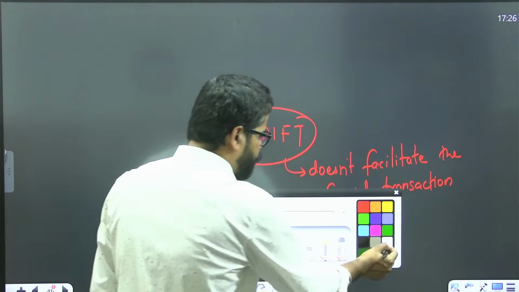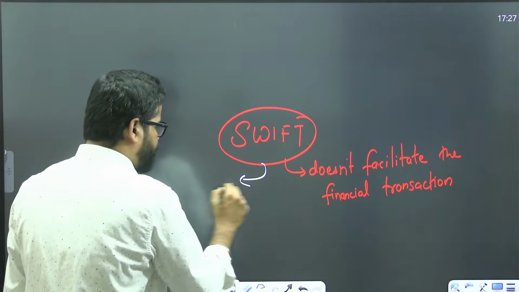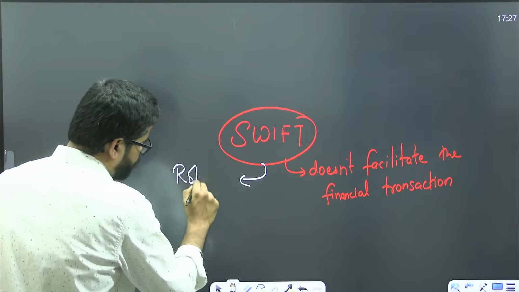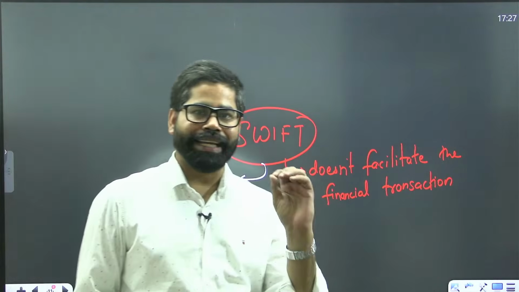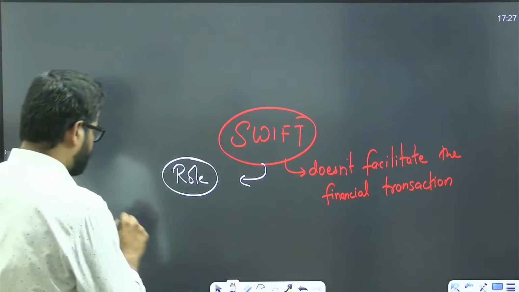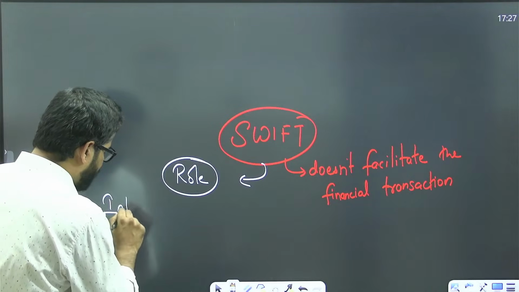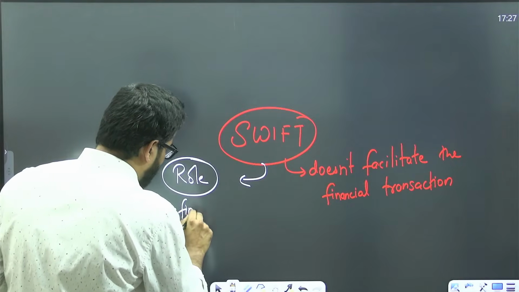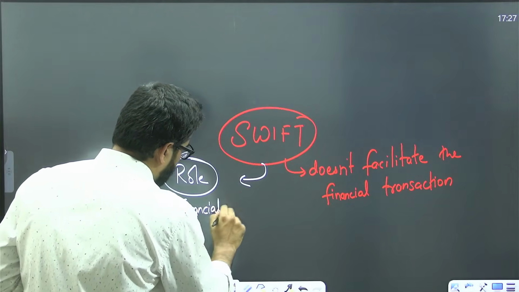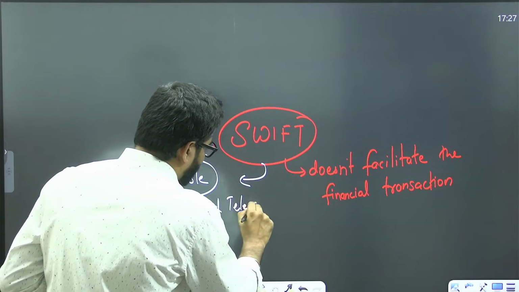So what is its role? If it is not doing this, what is the role? It is about interbank financial telecommunication.